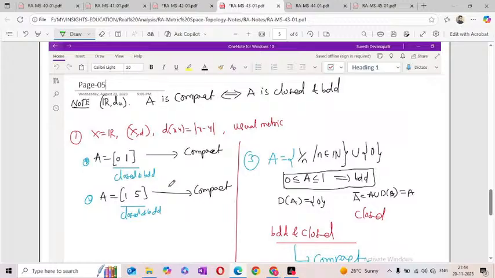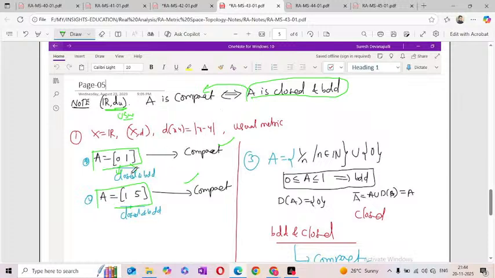But before going to the properties, now we'll see the property in the usual metric. Observe the previous example: the closed interval 0 1 is compact. Next, the closed interval 1 comma 5 is also compact. But observe the structure of these sets: each is a closed set and a bounded set. That means the conclusion is, in the usual metric, any set which is closed and bounded must definitely be a compact set.